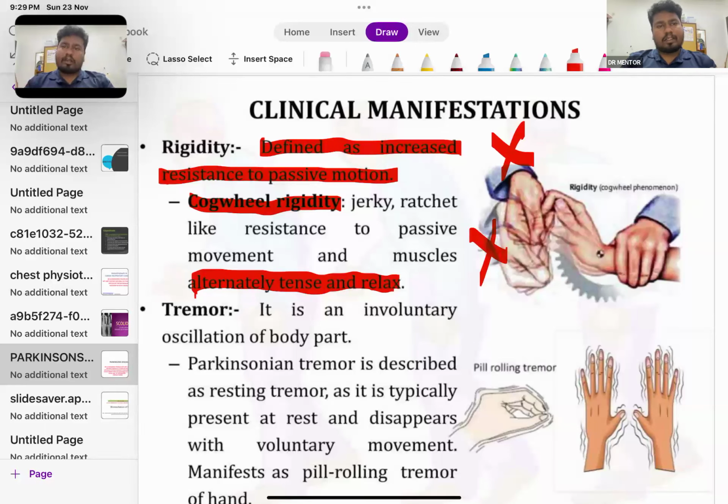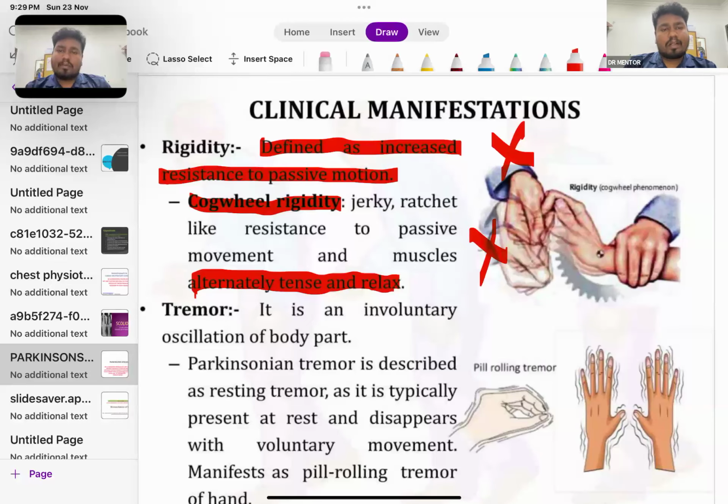In cogwheel rigidity, only the agonist group is affected and there is only a resistance to passive movement. But in lead pipe rigidity, both muscle groups are affected and there is no movement at all, so almost the joint is fixed. Okay, clear? Yes, sir.